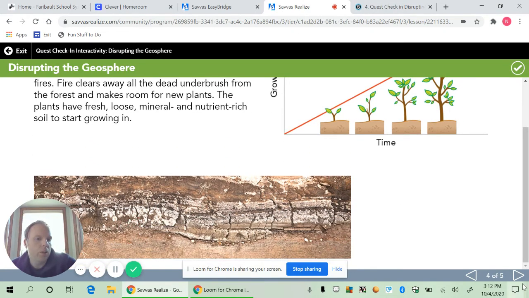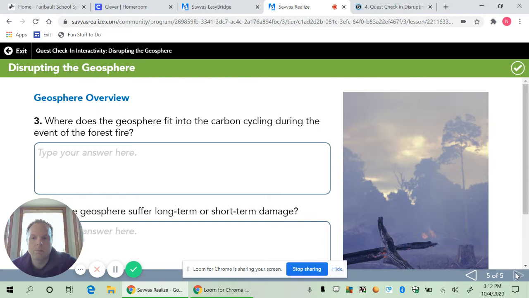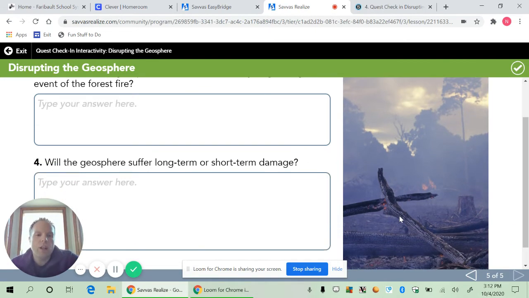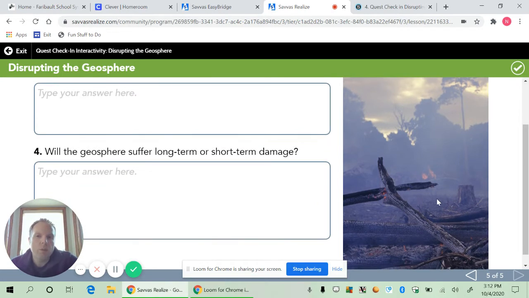So on the next slide, we're going to look at a few questions that help us connect everything we've learned in this lesson. Question 3 says, where does the geosphere fit into the carbon cycling during the event of the forest fire? For this question, I would take a look at this picture, and we have to remember that when a forest fire occurs, fuel is used or burned up, right?